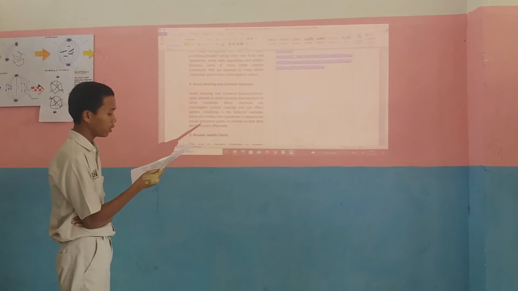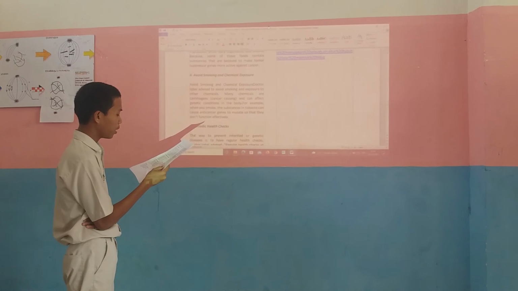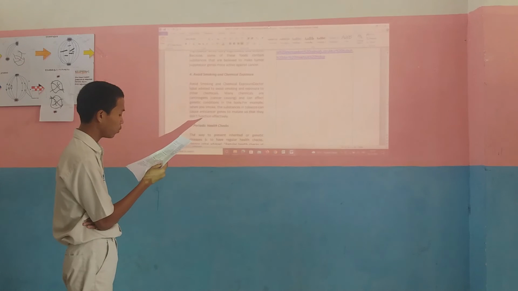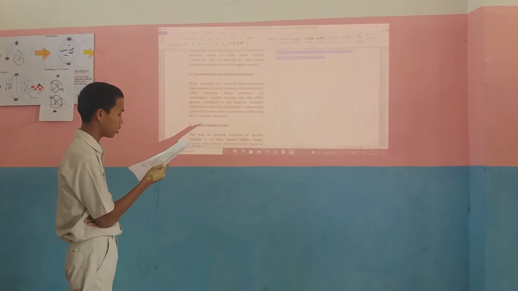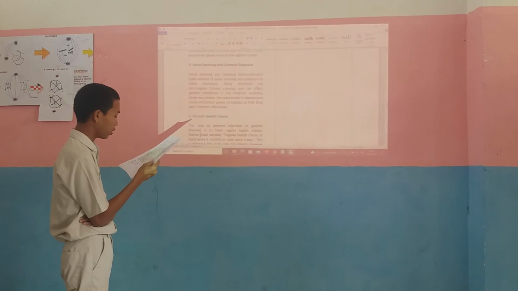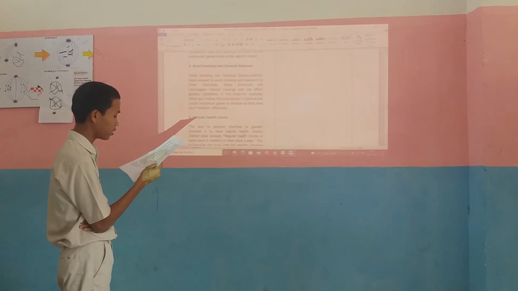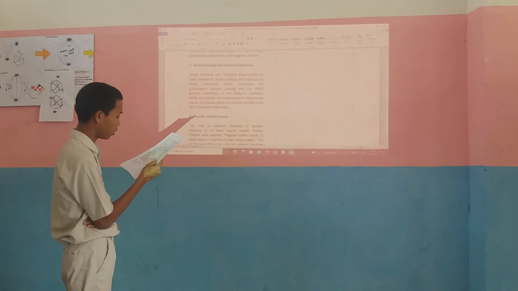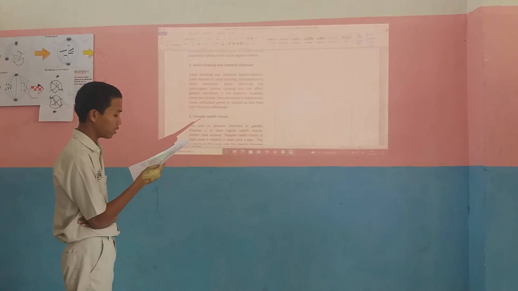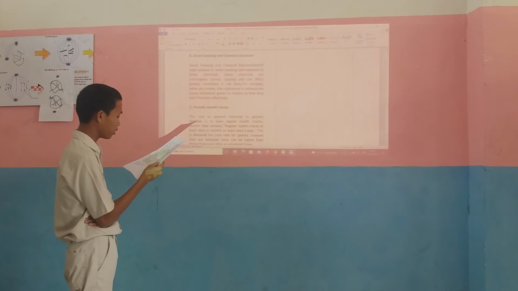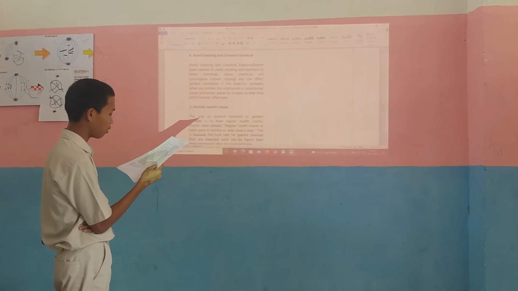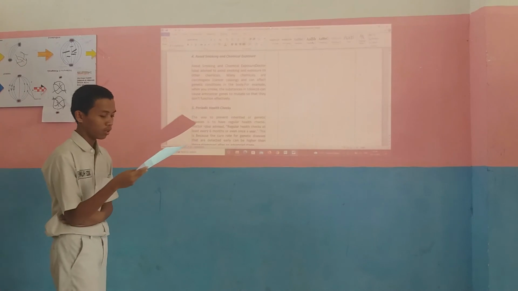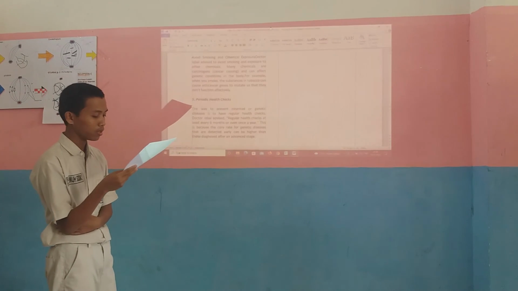5. Periodic health checks. The way to prevent inherited or genetic disease is to have regular health checks. Dr. Iqbal advises regular health checks at least every 6 months or even once a year. This is because the success rate for genetic diseases that are detected early can be higher than those diagnosed after an advanced stage.